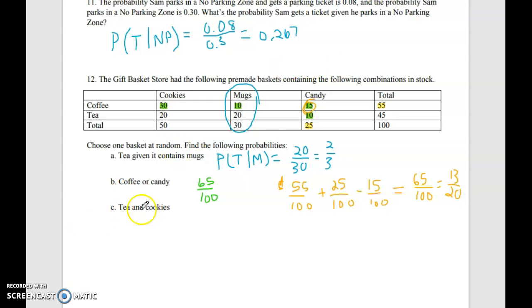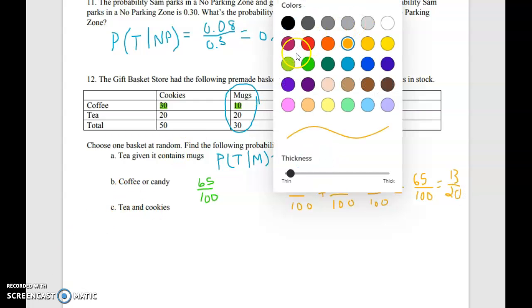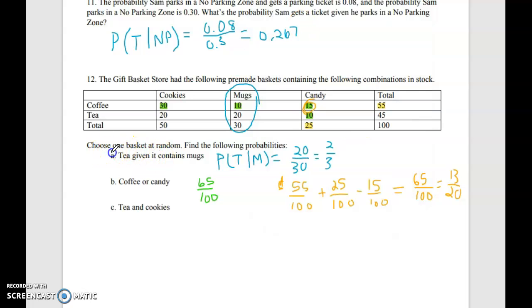And last one, tea and cookies. So we're only picking one basket, so no multiplying here. Okay, tea and cookies, I'm picking one basket, so there's no independent, dependent, anything like that. This "and" means both. So what's the probability that I pick from these 100 baskets and I get one that has both tea and cookies? Well, let me see, tea and cookies, that's right here, that's this 20. So 20 out of the 100 baskets have both tea and cookies. And if I reduce that, 20 over 100 will reduce to 1/5.